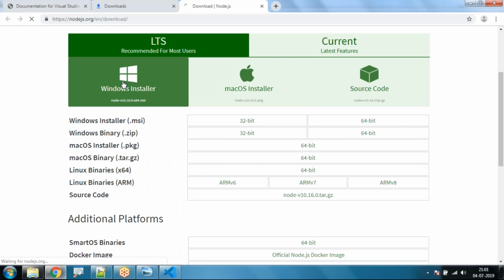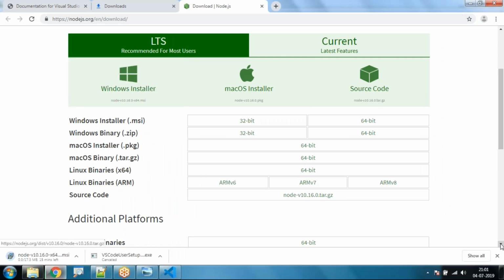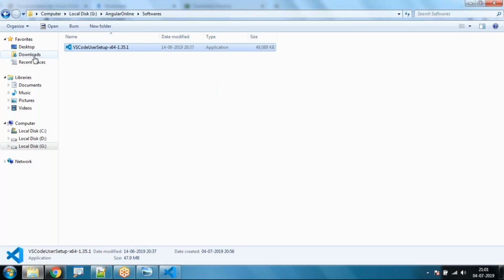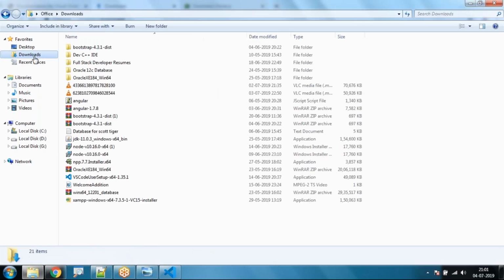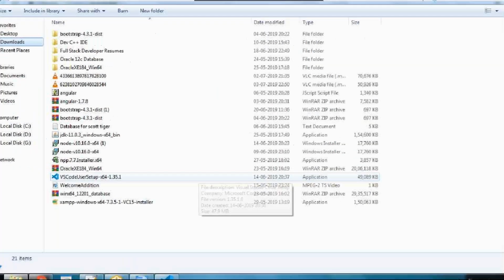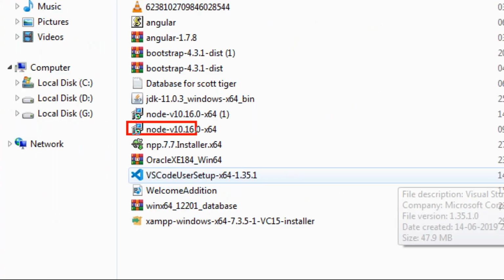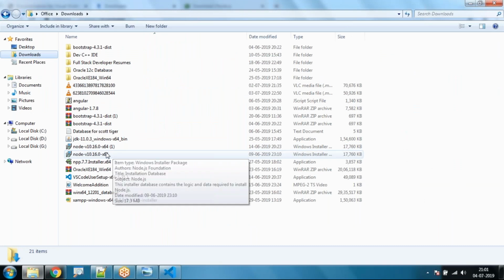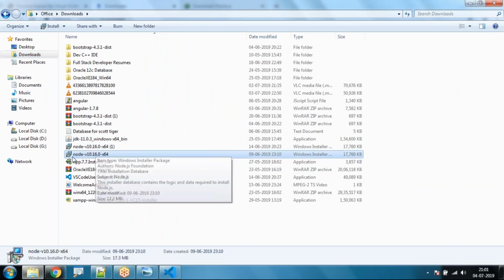In my system Node.js is already available, so I'll just click on cancel. Whenever you download something, it will be available in the my computer downloads folder. As you can see here, in my system the Node version 10.16 64-bit operating system file is already available. I'll just copy this file and put this in our working directory.